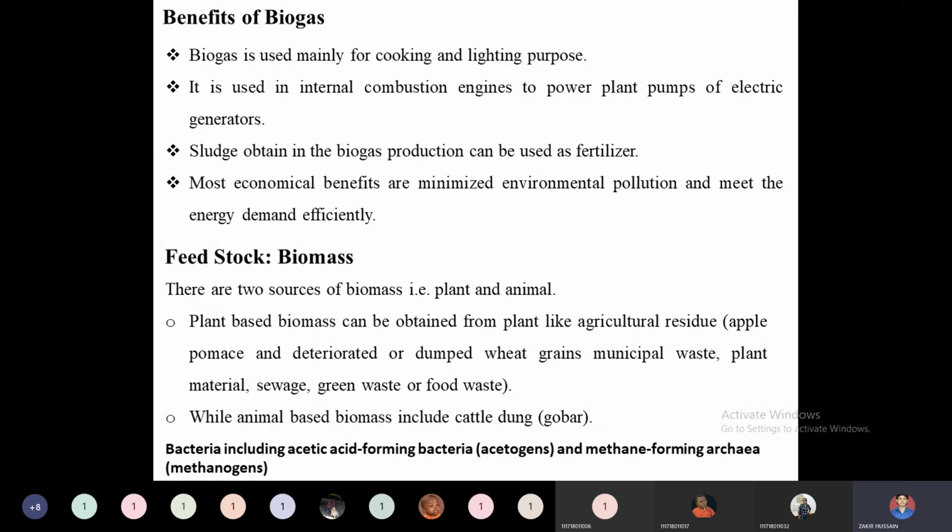Then the next benefit will be economic benefits, minimizing environmental pollution and meeting the energy demand efficiently. Since this is an eco-friendly gas, it is a clean combustible gas. Whereas when petrol or diesel burn, those compounds leave some residues like coke inside the combustion engines. Some gases are produced like carbon monoxide and carbon dioxide. With incomplete combustion, we obtain carbon monoxide. With complete combustion, we obtain carbon dioxide. All these gases are greenhouse gases, so they will cause certain pollution.